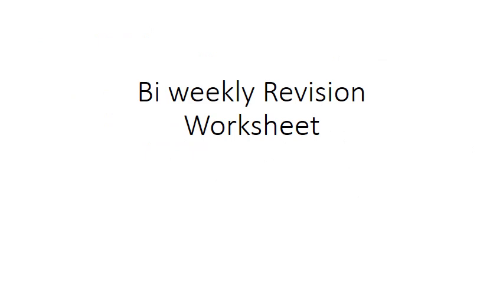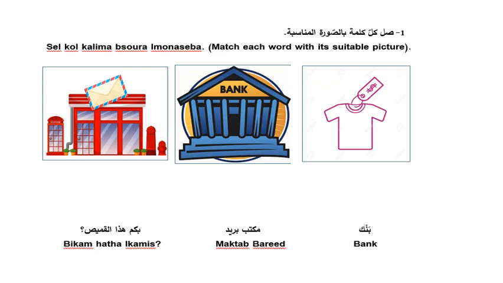And as usual, last week we tackled the bi-weekly revision worksheet 1 about all the lessons we talked about in semester 3 for foreigner level 2 student, grade 4. First question is match each word with a suitable picture. Notice in the first picture here we are having a shirt and above it is a dollar sign. So here we are asking about how much does this shirt cost, or we can say what's the price of this shirt, how much does this shirt cost means كم ثمن هذا القميص,